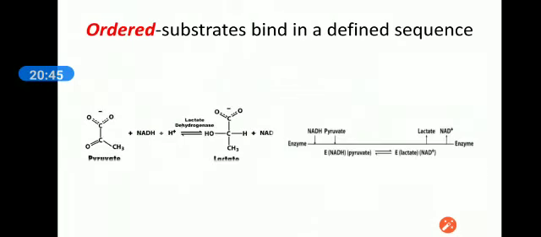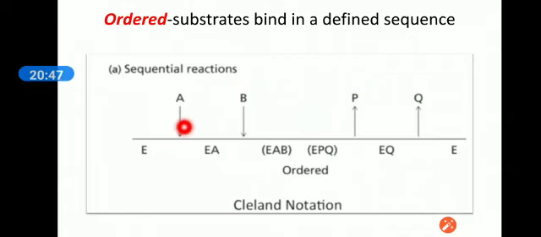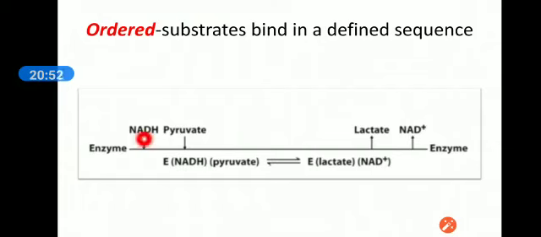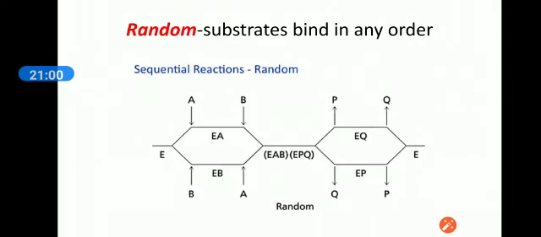In the previous notation, we saw that first of all A has to interact with the enzyme. Means the first substrate, NADH, has to interact with the enzyme so that it can open its port for B. But in random catalysis, either A interacts with the enzyme or B interacts with the enzyme, then it will engage the second substrate and convert into the products.